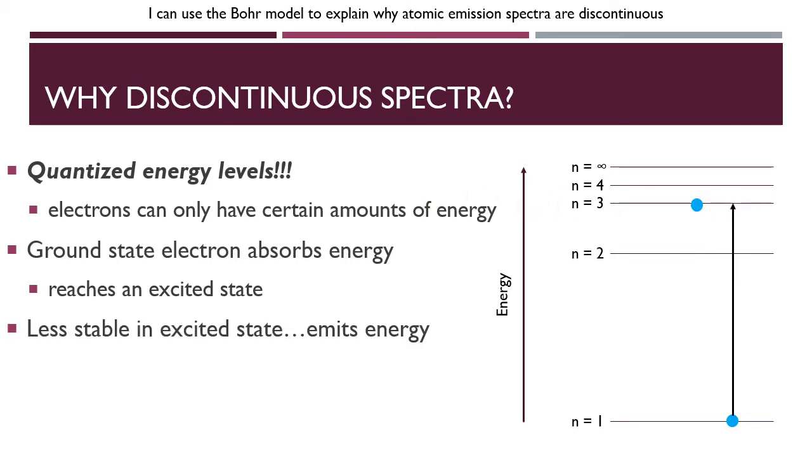But as we know, because it's in an excited state, it's less stable. The electron and the atom are less stable, so the atom will emit energy. It's going to get rid of energy. Now when it does that, the electron has to move to a lower energy state. So it could go all the way back down to the ground state, and in fact that happens quite often, but it doesn't have to. In this case, I'm just going to show it going from the third energy level to the second.